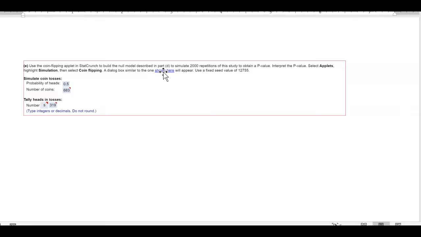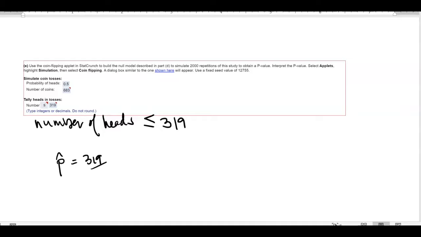What we want to know is whether the number of heads is less than or equal to 319, because that's what our actual sample information is. Our p hat was 319 out of 683, which is about 47%, remember?